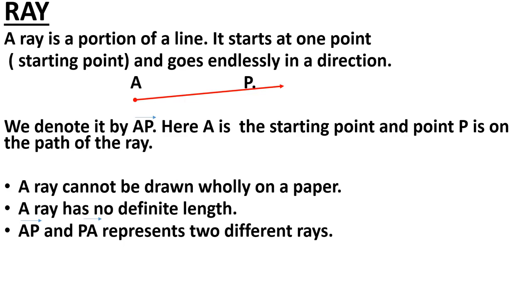Ray AP means that A is the starting point and it is going endlessly from the side of P. But when we talk about PA, it means P is the starting point of the ray, and it is going endlessly towards A. So this is the difference.